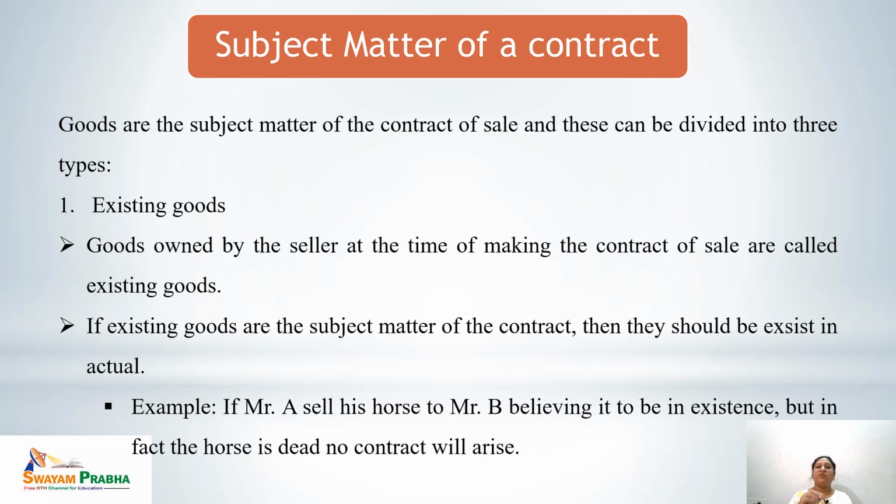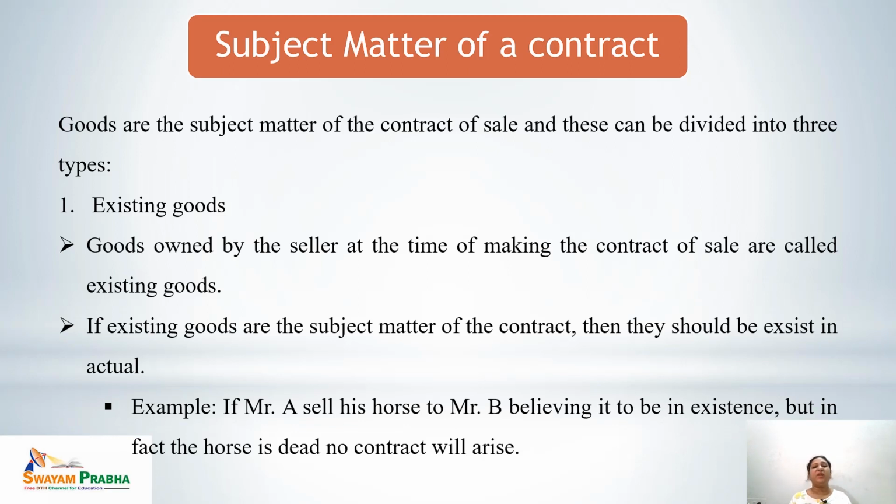That means if the existing goods are the subject matter of the contract, they must be in existence when the contract was being made. They must be present in actual. Let's see the example. If Mr. A sells his horse to Mr. B, believing it to be in existence, but in fact the horse is dead, no contract will arise.